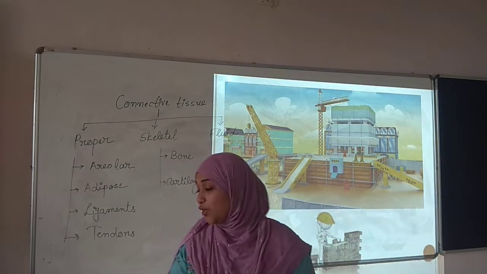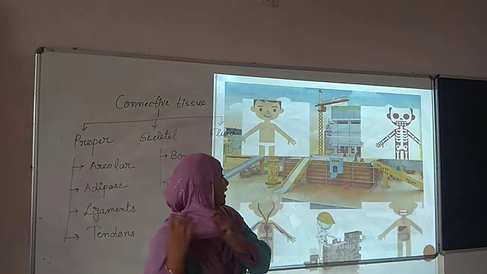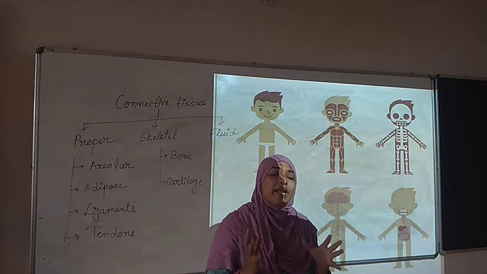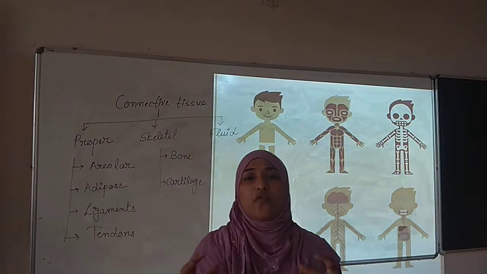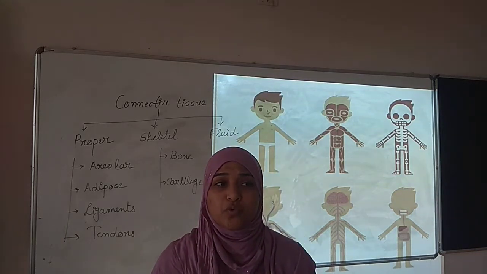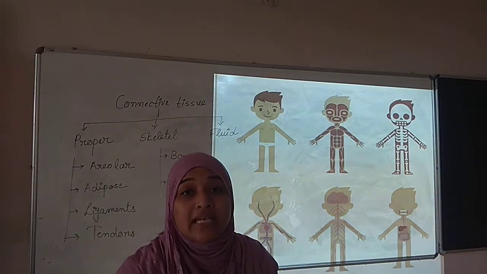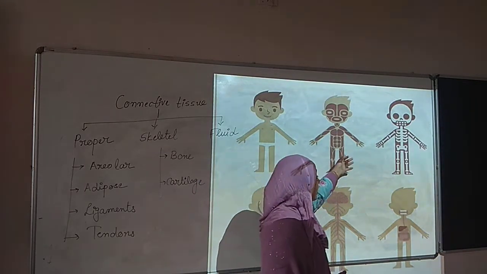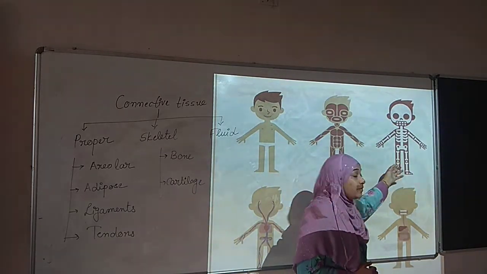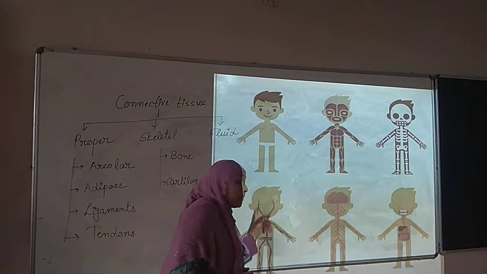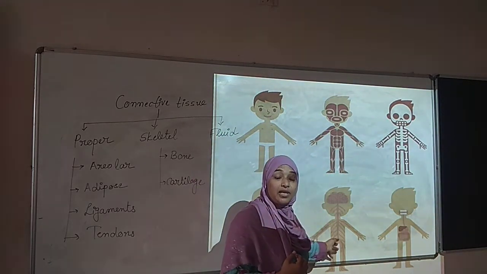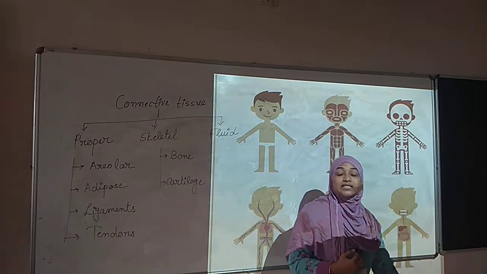Same here, a human body. A human body is made up of different types of organs, different types of tissues. So many things are present in our body. We have muscles, we have a skeleton, we have blood vessels, we have a nervous system, we have a digestive system.